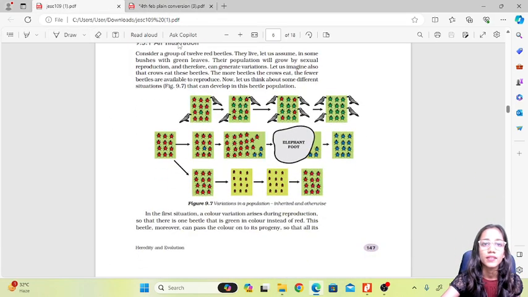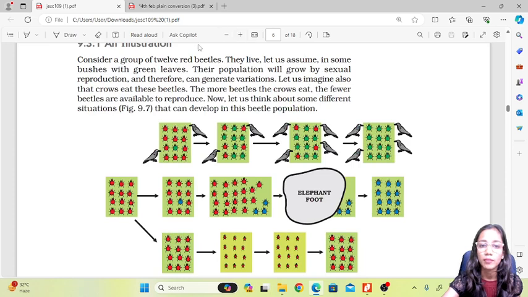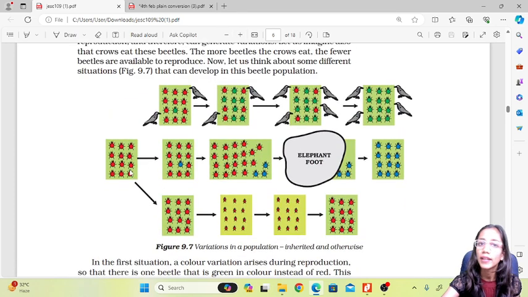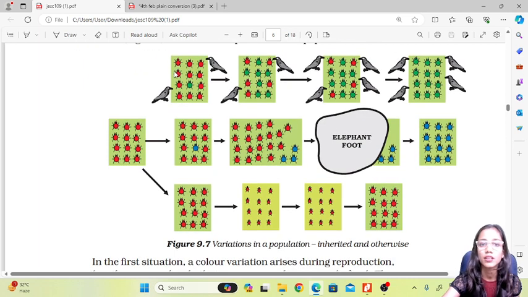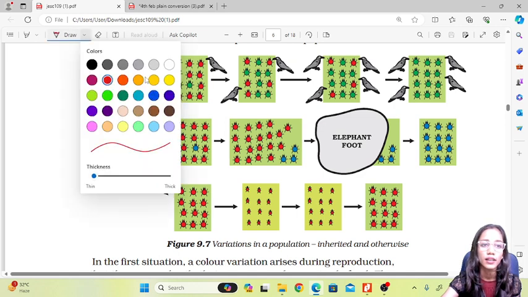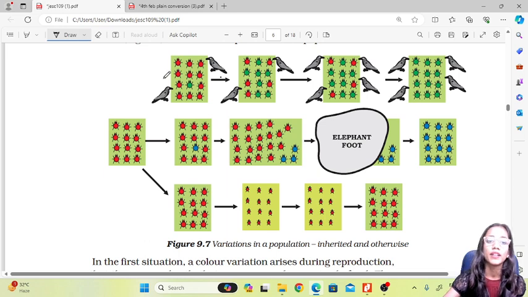So over here there is an experiment, an experimental phenomenon which we need to see to study this concept of evolution. Now in a population, here we have considered a population of beetles which are red in color. These beetles are present in a vegetation, in an area, in an environment, and these beetles are eaten by the crows.